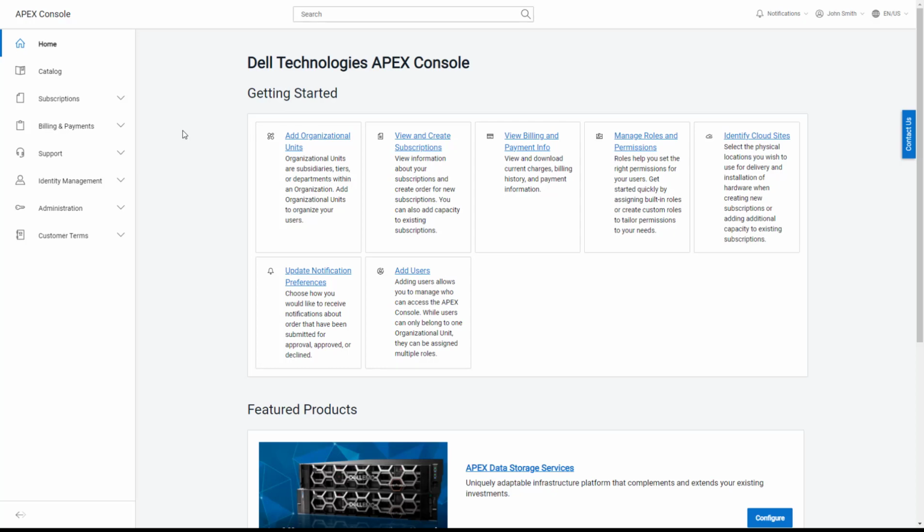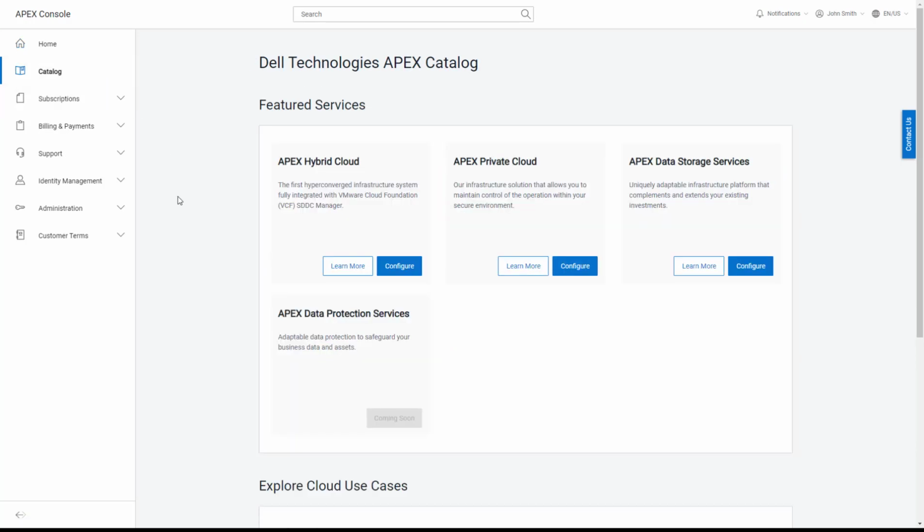Let me walk you through some of the main capabilities of the Apex console through some common user scenarios. When a user logs in to the console, they can first browse a catalog of our available Apex offerings, from our Apex cloud services to storage to data protection, and more services that are on the roadmap, coming soon, that they will be able to see in the catalog as we build it. As needed, the customer will be able to configure and subscribe to any service through a simple self-service process.